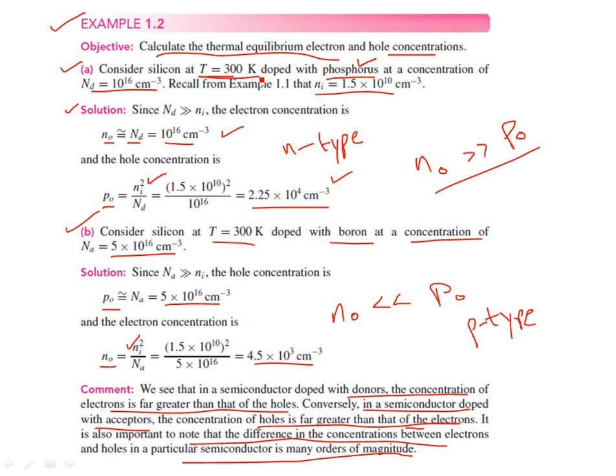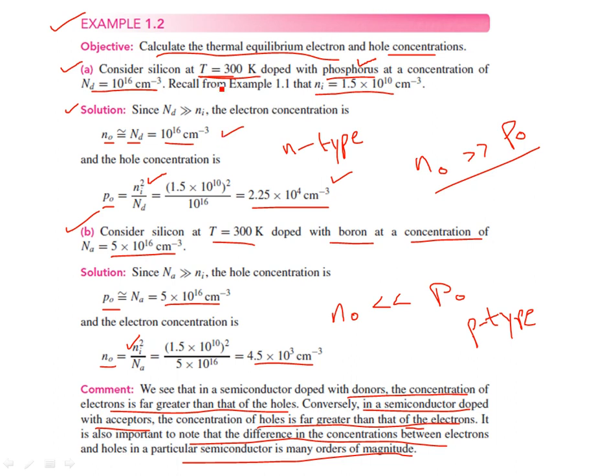Conversely, in p-type semiconductor materials, you have an acceptor impurity, which creates holes instead of electrons to complete its octet structure.